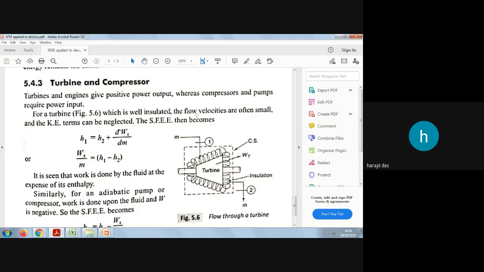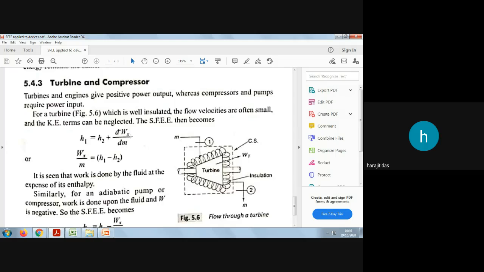velocities inside the turbine are very low. That is why you can ignore the kinetic energy term, and the steady flow energy equation will become this: H1 equals H2 plus dWx by dm. I told you that there will not be any heat interaction, but there will be energy interaction only in respect of work. So this work term will be there. So H1 equals H2 plus dW by dm.